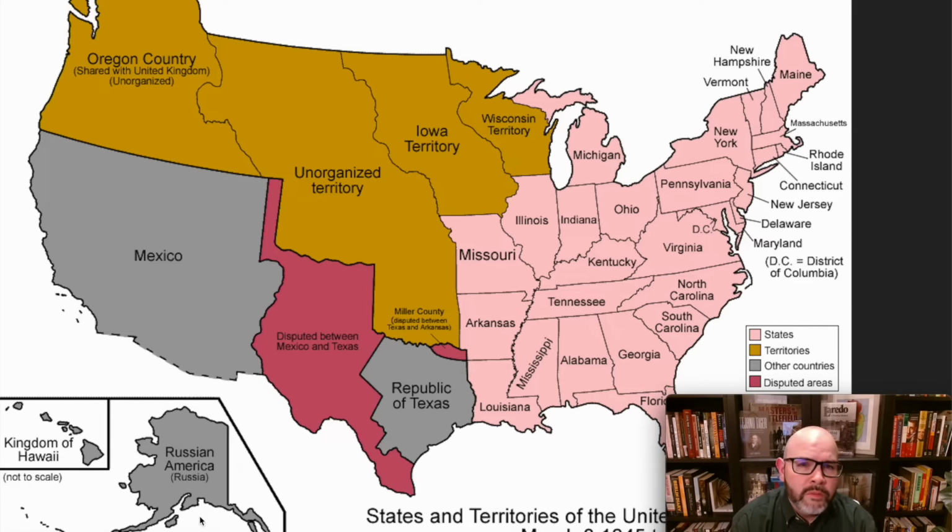If you remember from the last video I made on the Texas Revolution, I was talking about Antonio Lopez de Santa Anna and how he lost Texas to the Texans, right? It's always interesting in Mexican history that Santa Anna is considered one of their biggest villains.